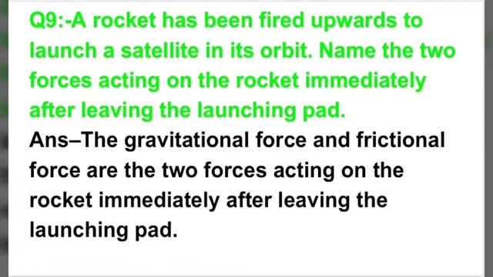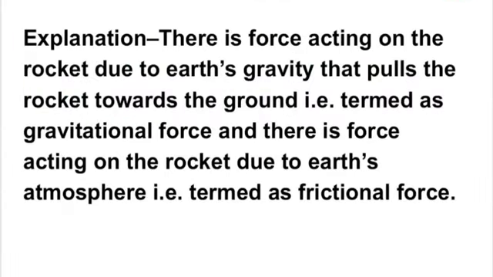Let's see how these two forces act. There is a force acting on the rocket due to Earth's gravity that pulls the rocket. It means the gravitational force is acting on the rocket, and this gravitational force pulls the rocket towards the ground. And there is another force acting on the rocket due to Earth's atmosphere. The Earth's atmosphere also exerts a force on the rocket, which is termed as frictional force.